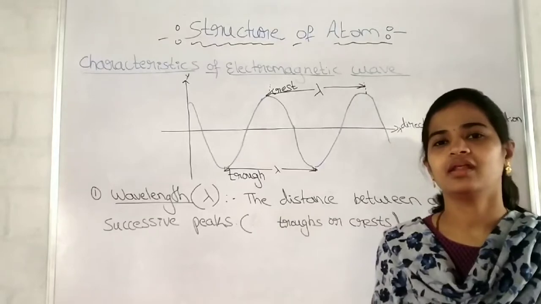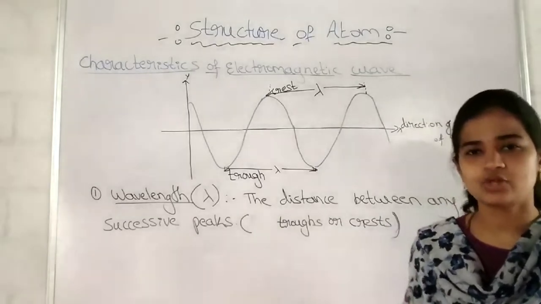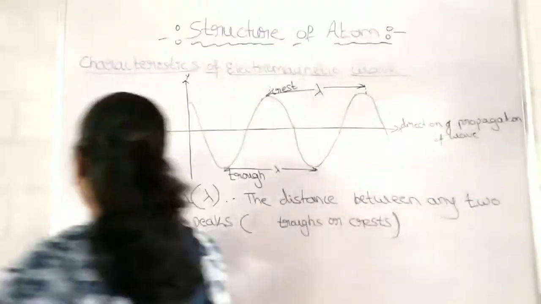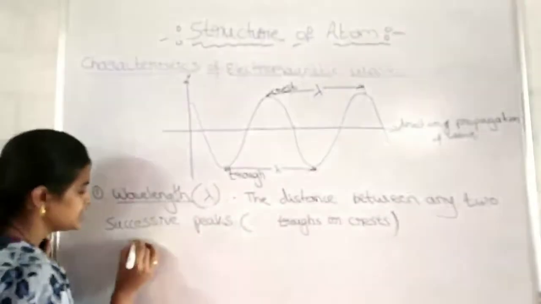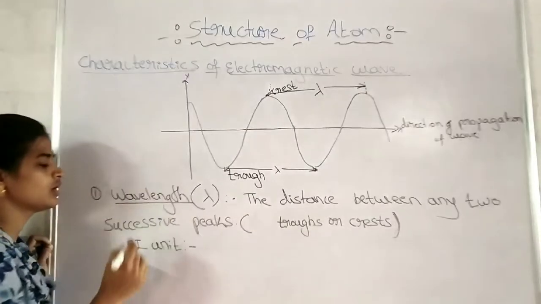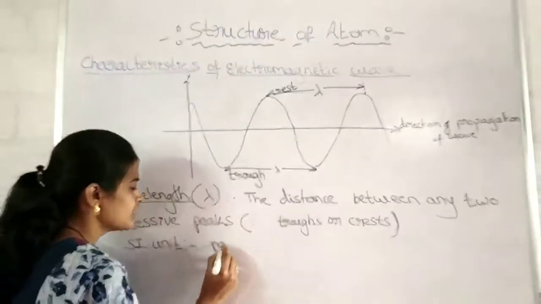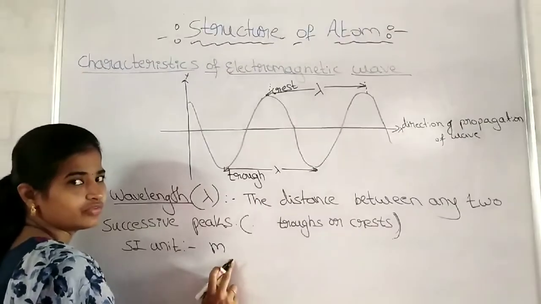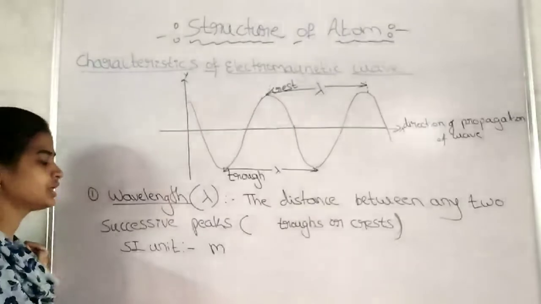Centimeter, meter, nanometer, angstrom unit, like that. But remember, the SI unit, this is important, isn't it? The SI unit of the wavelength is meter, small m, you have to write. And also it can be other units.